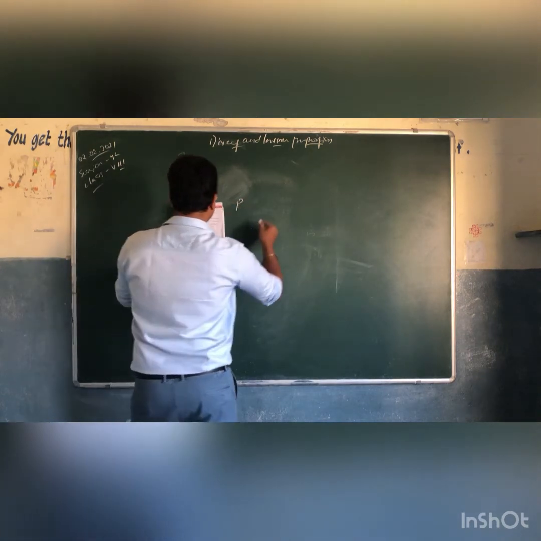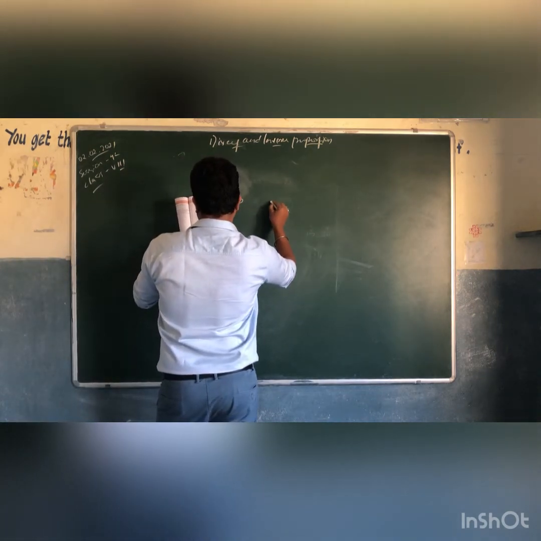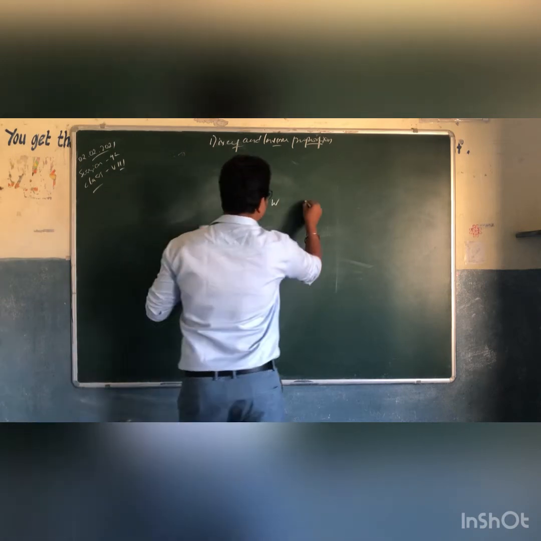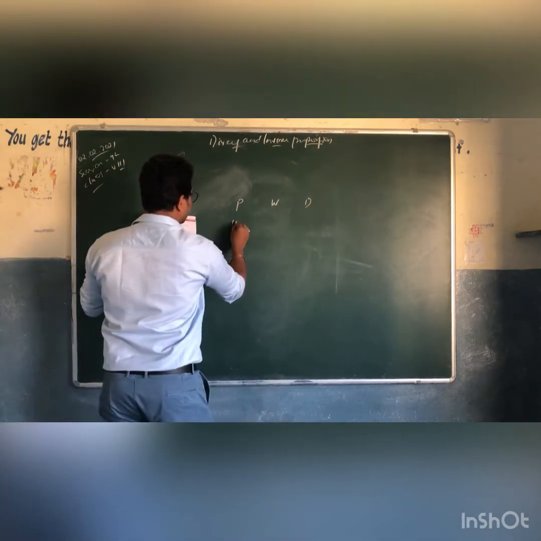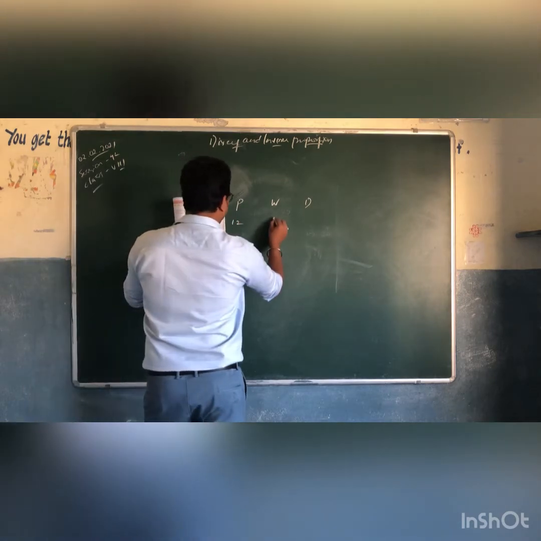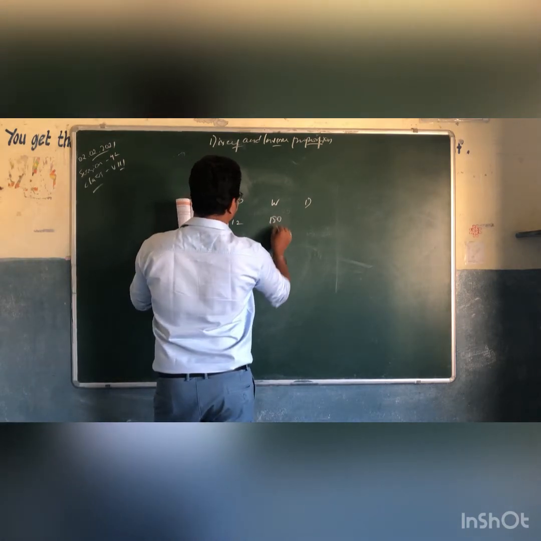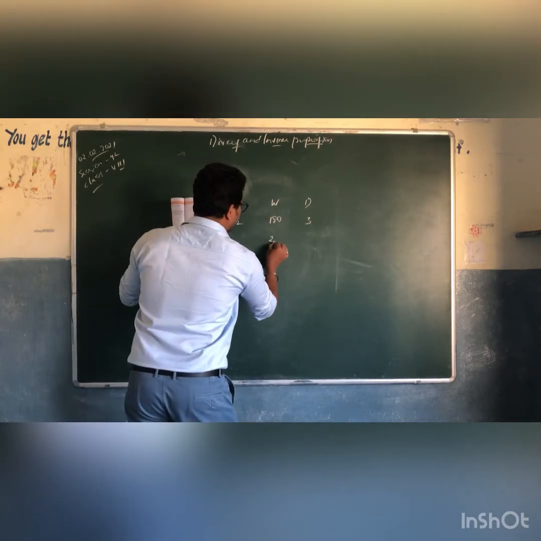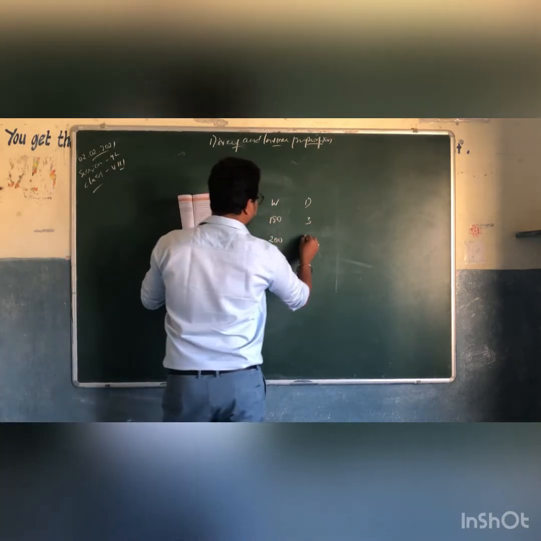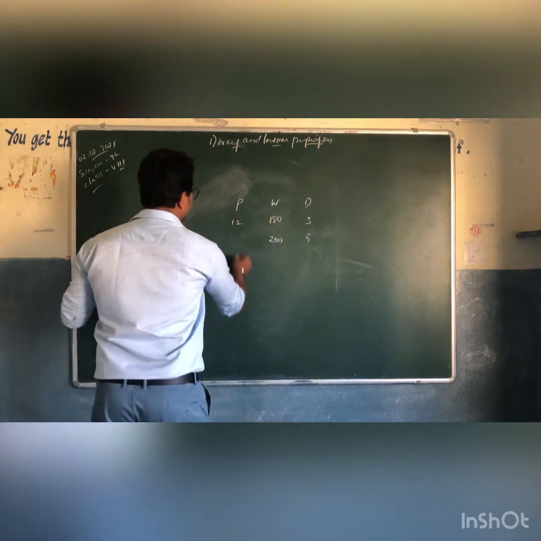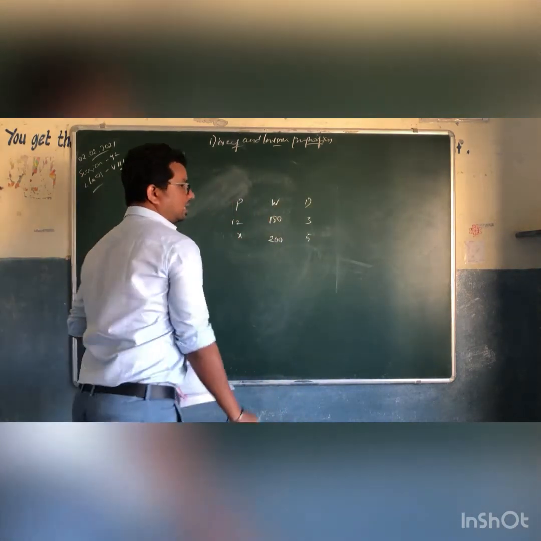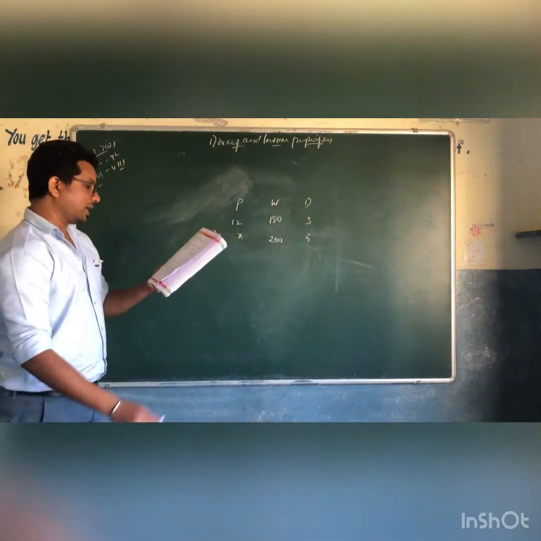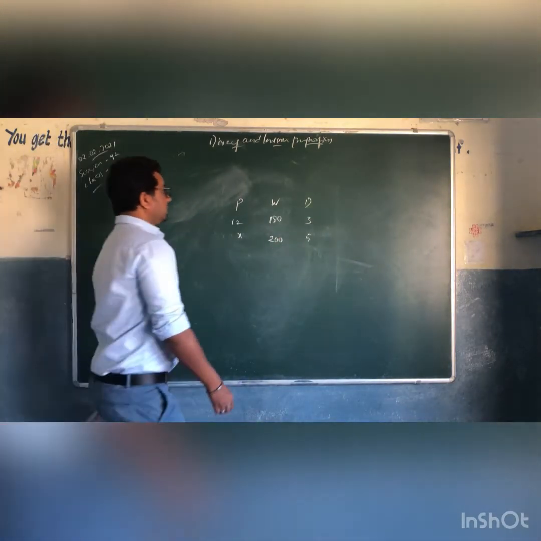Painters can paint a wall, and there is the number of days. So what is it saying? 12 painters can paint a wall of 180 meters in 3 days. If the wall is 200 meters and they take 5 days, how many painters are there? So this is the question.